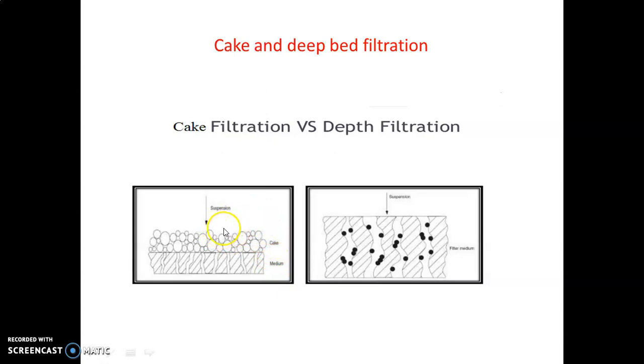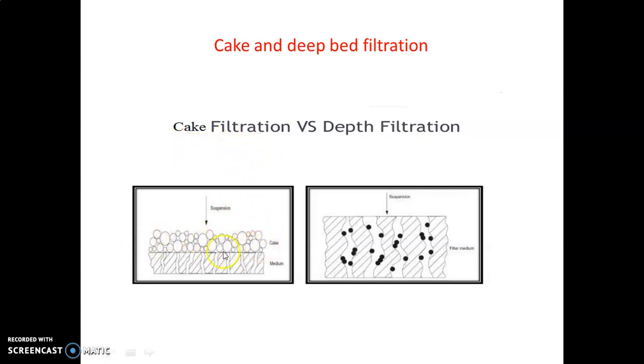As the solids are large in quantity and also have larger diameter than the pores of the filter medium, they will collect on the surface of the filter medium. If we look at these solid particles, their diameter is larger than these pores. So this filtration is called cake filtration.